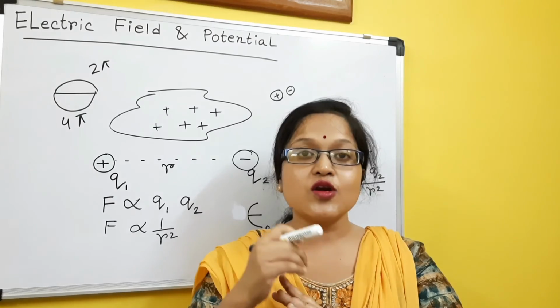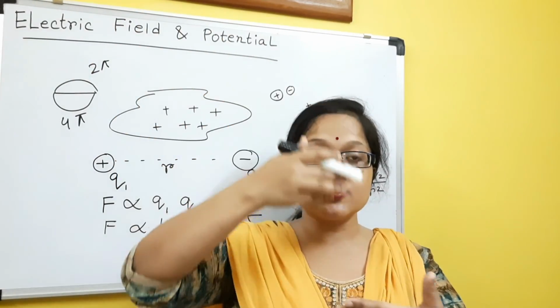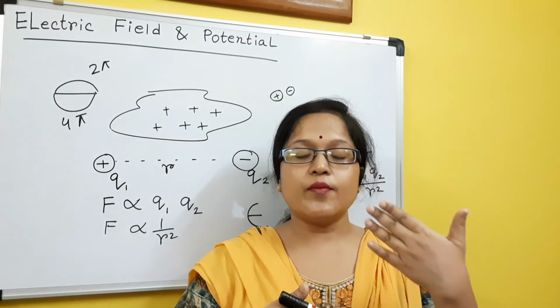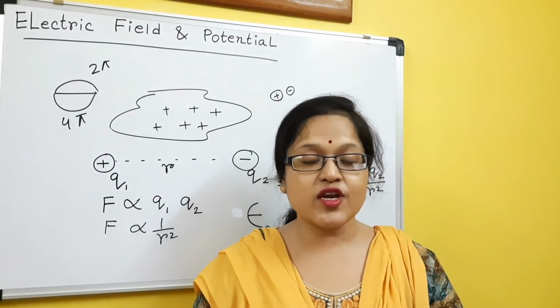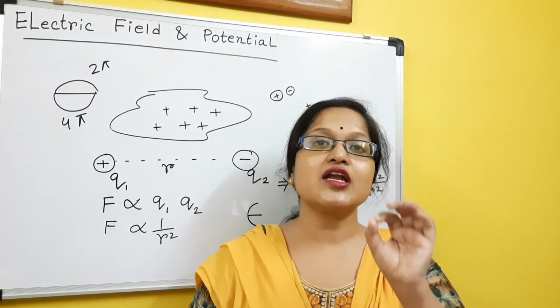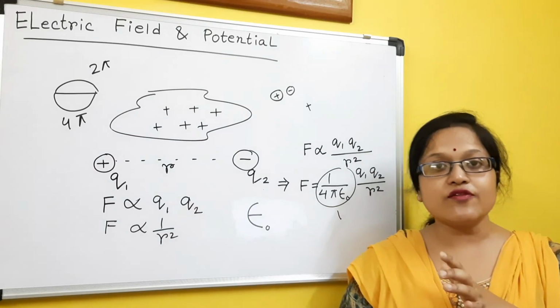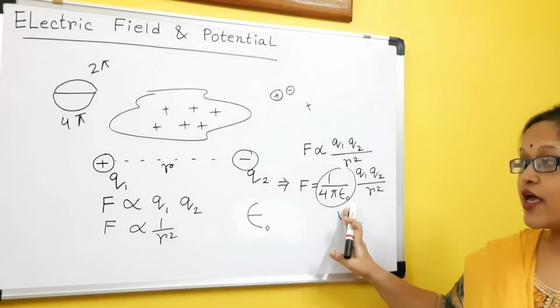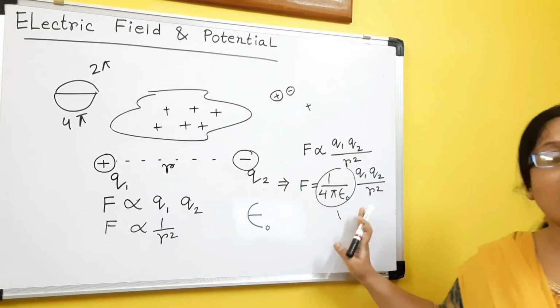So if we take the ratio with respect to vacuum and with respect to that material, then, just like the refractive index of a medium, we get a constant in electrostatics. That is called permittivity, or this permittivity came from the concept of the dielectric constant. Now what is dielectric